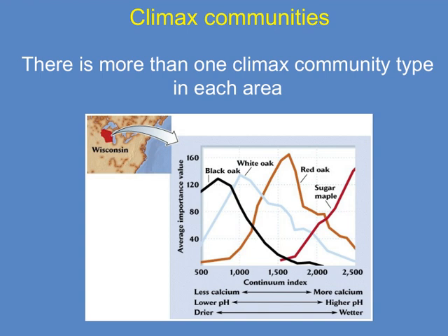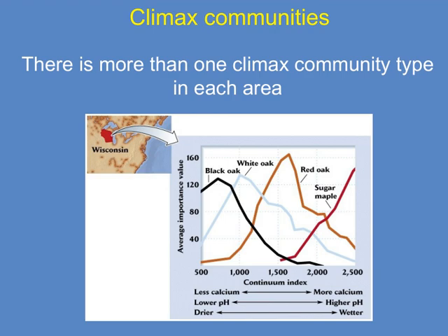Understanding this diversity helps us see how ecosystems are more dynamic and complex than we might initially think. It also ties into the broader idea that ecosystems can reach a state of balance, but that balance can take different forms. So, recognizing that multiple climax communities can exist in one area allows us to appreciate the richness and variability of natural environments.